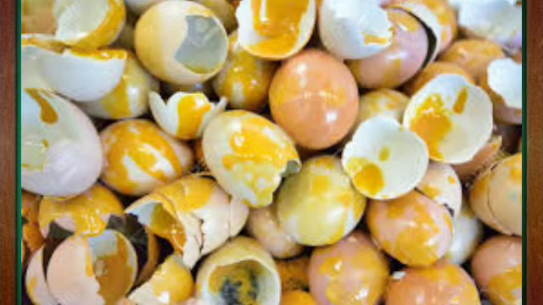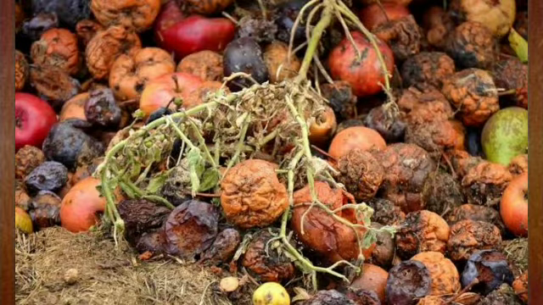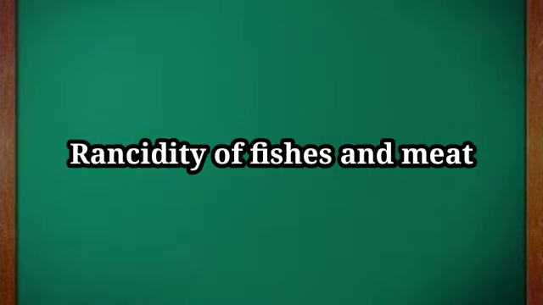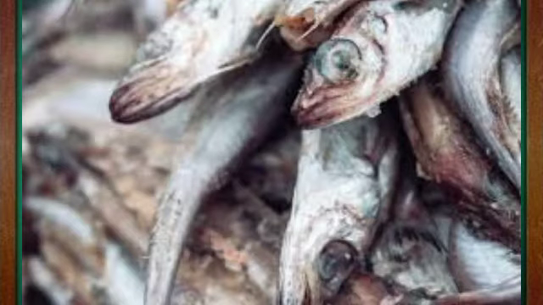Example, rotten eggs develop bad smell due to the formation of hydrogen sulfide gas. Decaying of vegetables and fruits due to microbes, that is microorganisms. Then rancidity of fishes and meat. Fishes and meat containing high level of polyunsaturated fatty acids which undergo oxidation. It causes bad odor when exposed to air. This process is called rancidity.